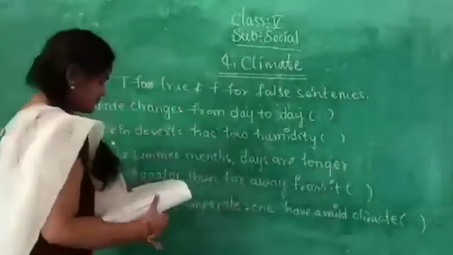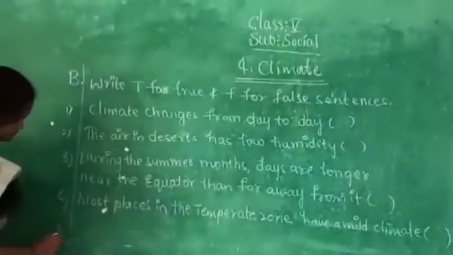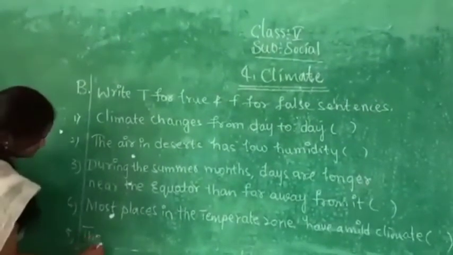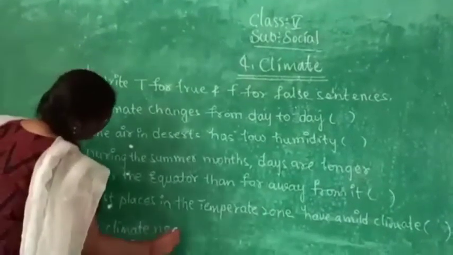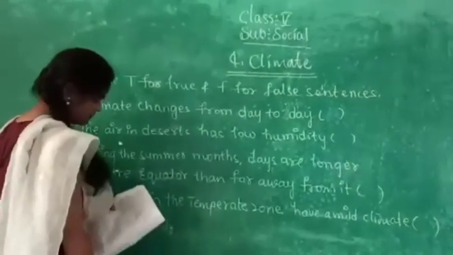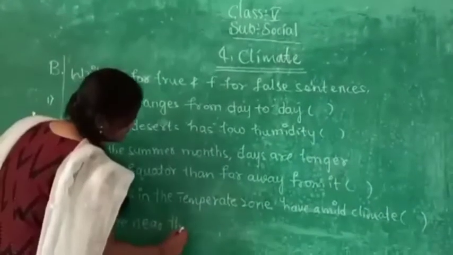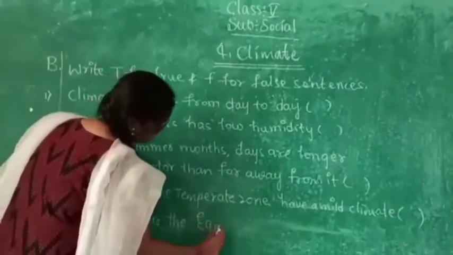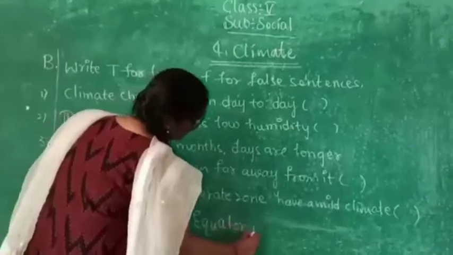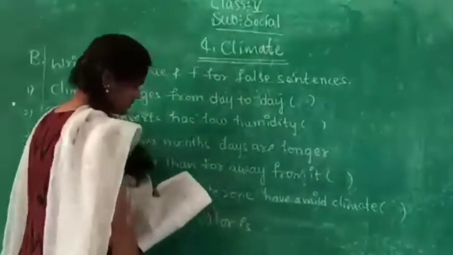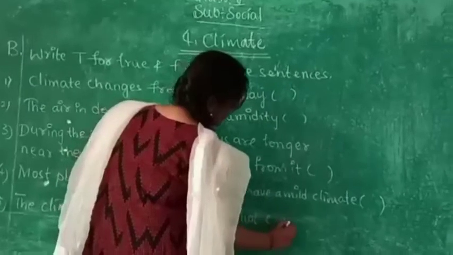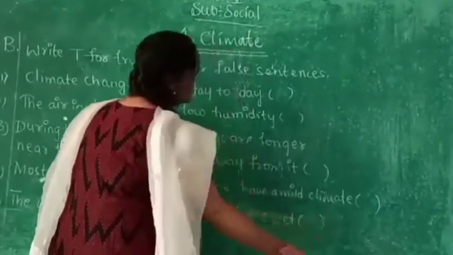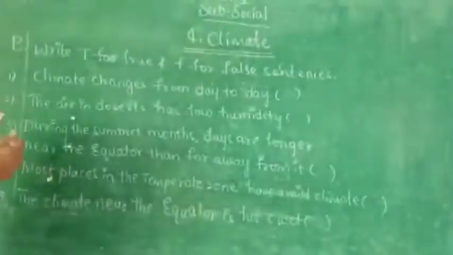Last one, the climate near the equator is hot and wet. So these are the true or false sentences.